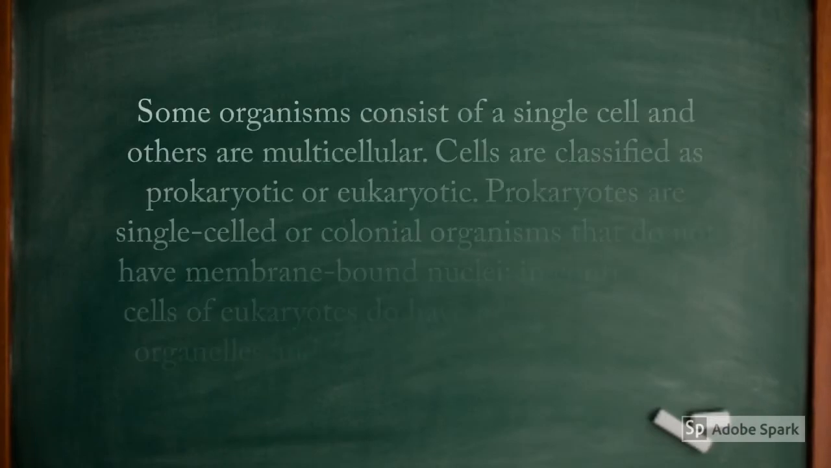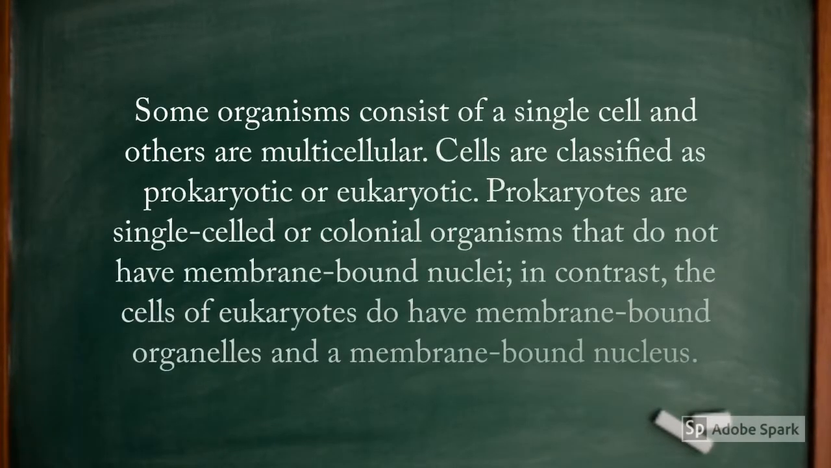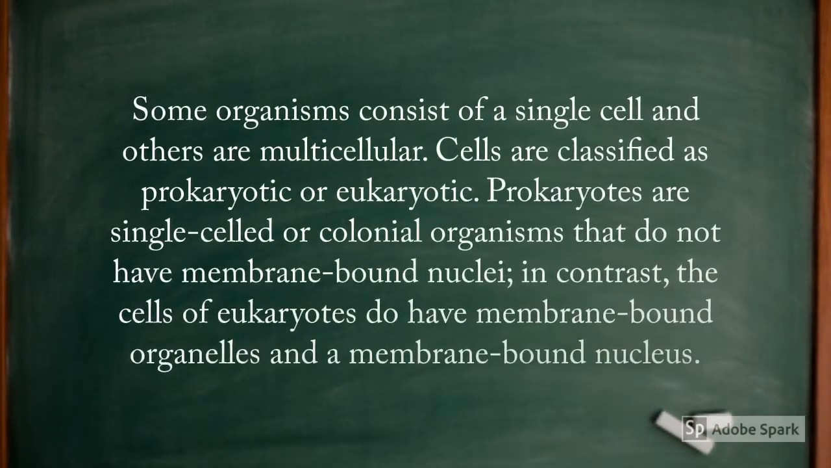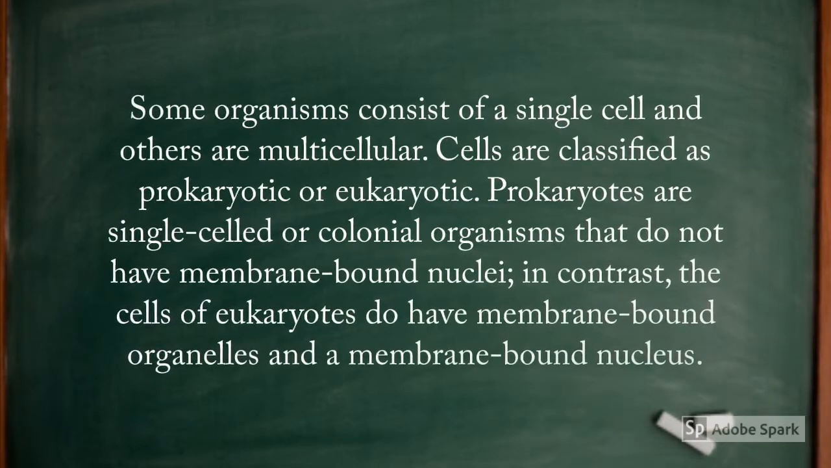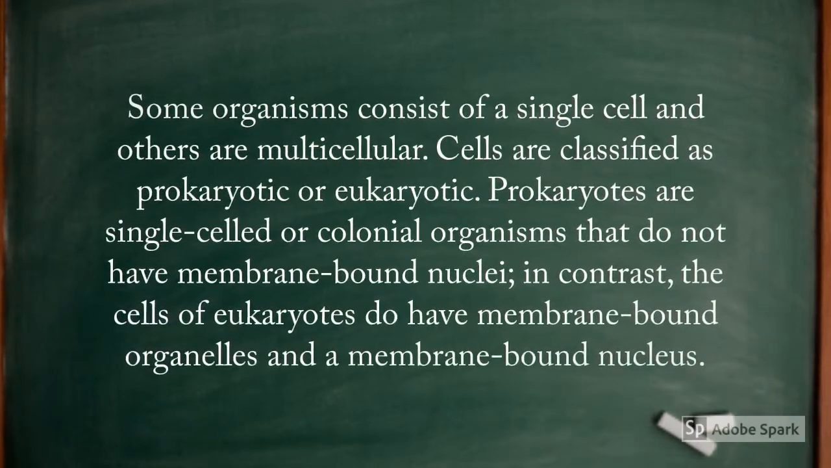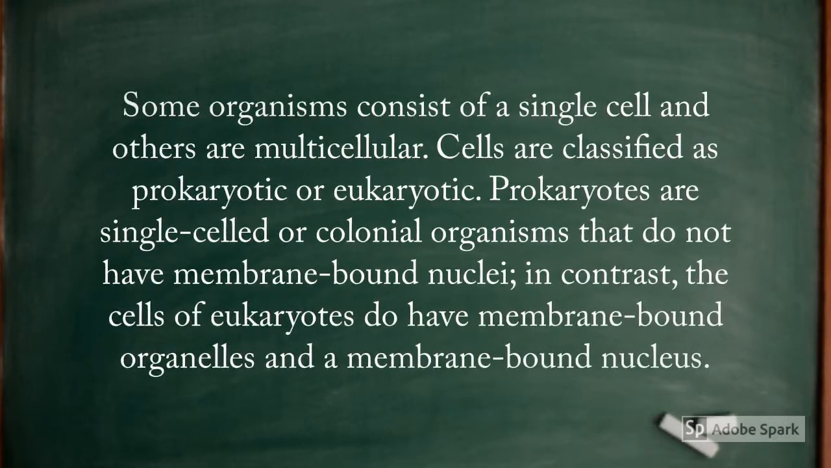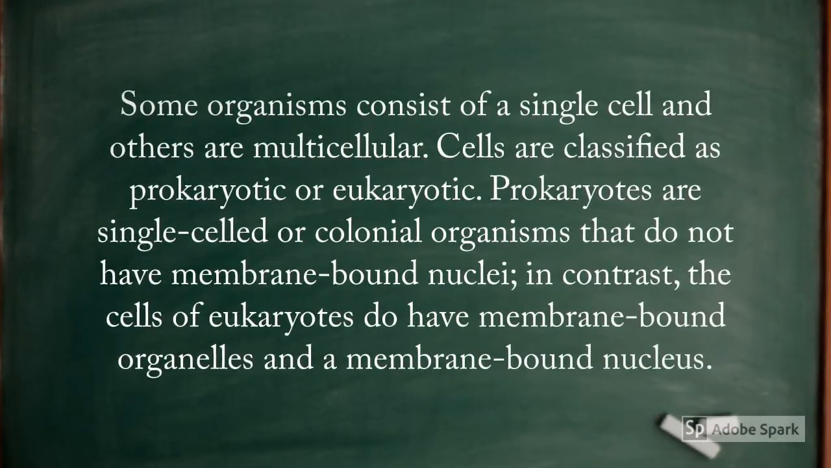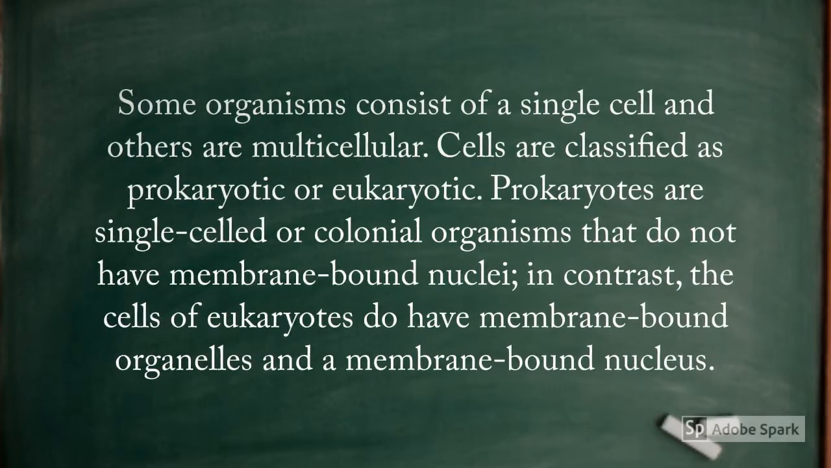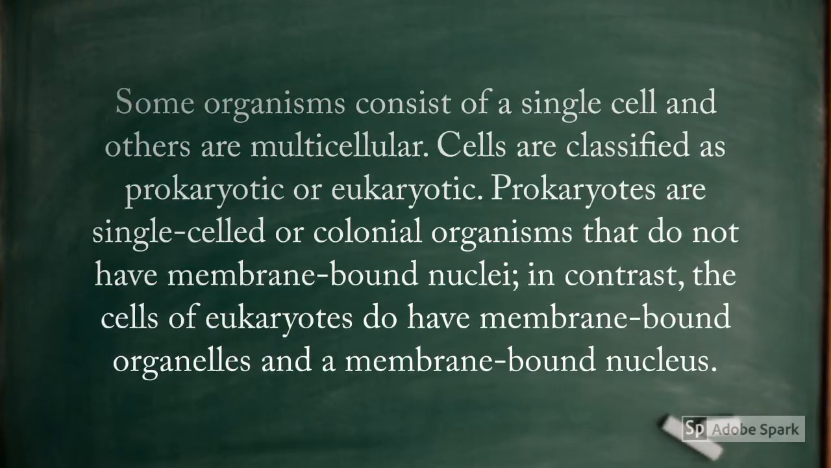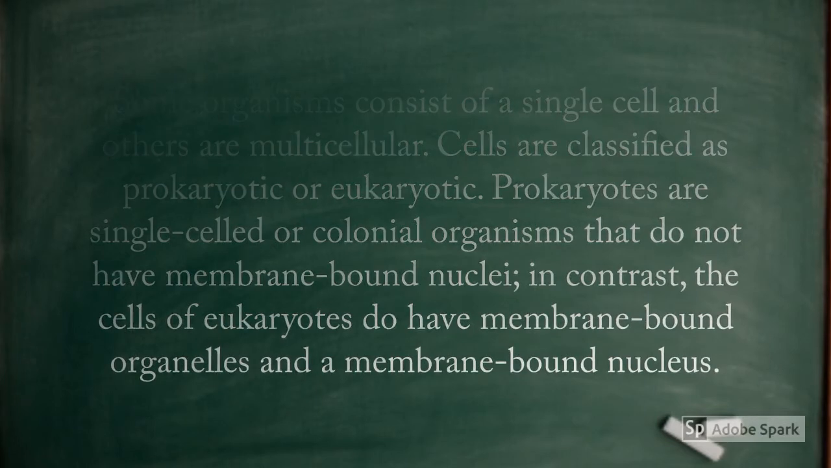Some organisms consist of a single cell and others are multicellular. Cells are classified as prokaryotic or eukaryotic. Prokaryotes are single-cell or colonial organisms that do not have membrane-bound nuclei. In contrast, the cells of eukaryotes do have membrane-bound organelles and a membrane-bound nucleus.